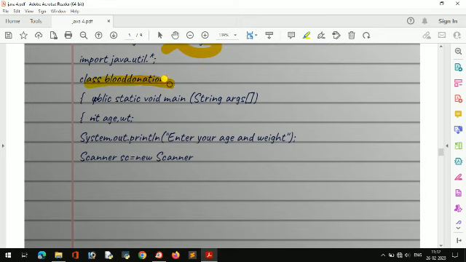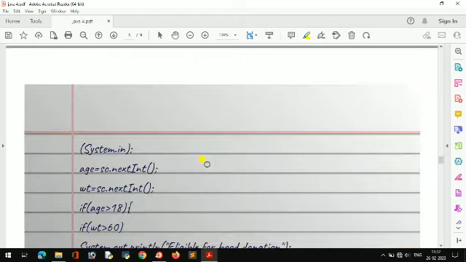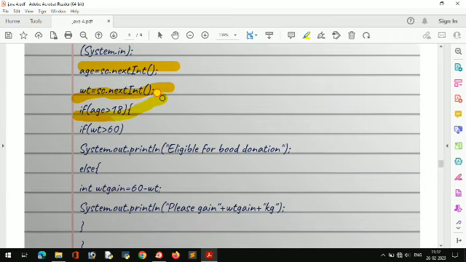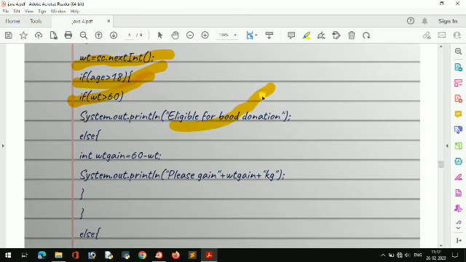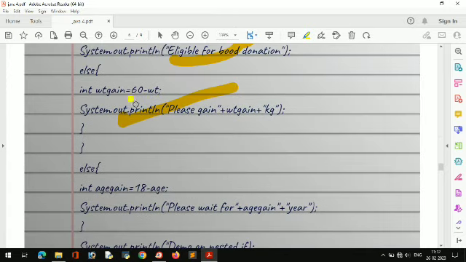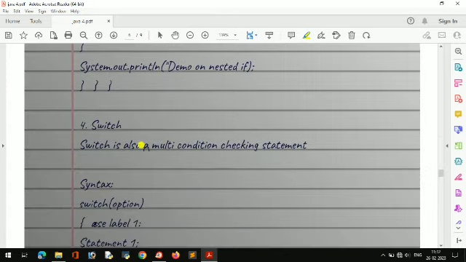So I have written one class, public static void main, with age and weight. I have written enter age and weight using the Scanner class, stored as age and weight. So I am checking if age is greater than 80, okay. Then another condition is also there: if weight is greater than 60, yes, then only he is eligible to donate blood, otherwise he is not eligible. That is the simple program I have written.